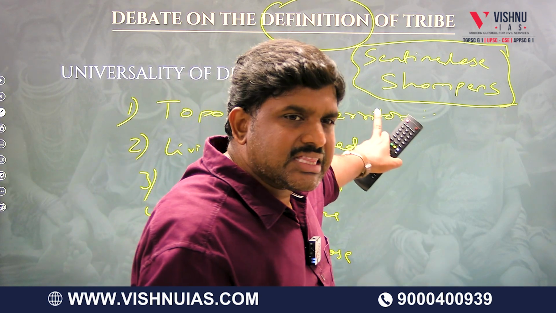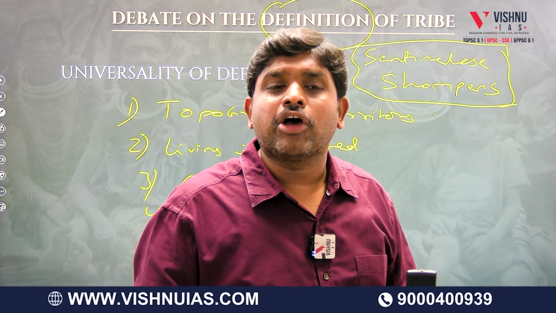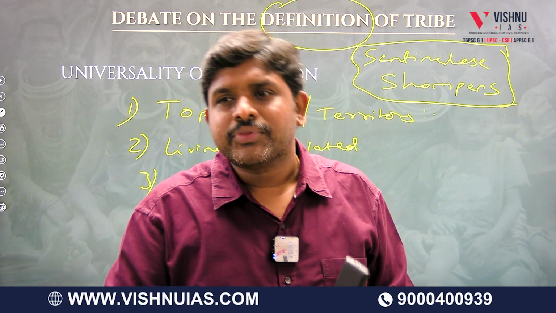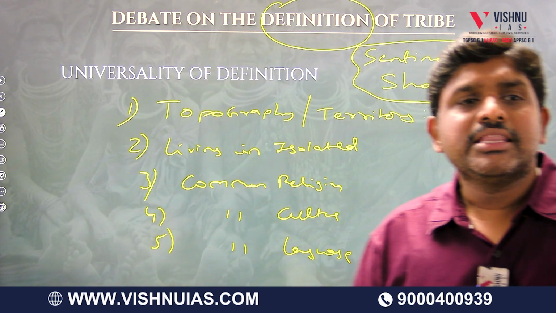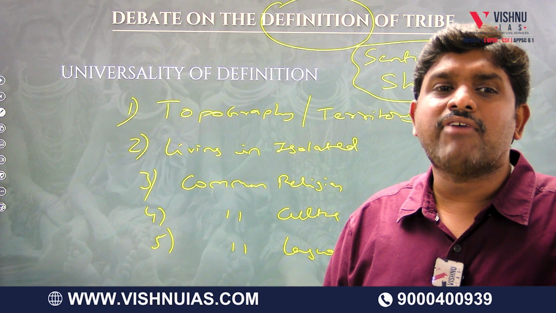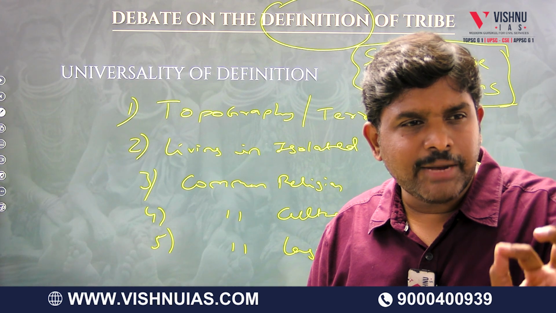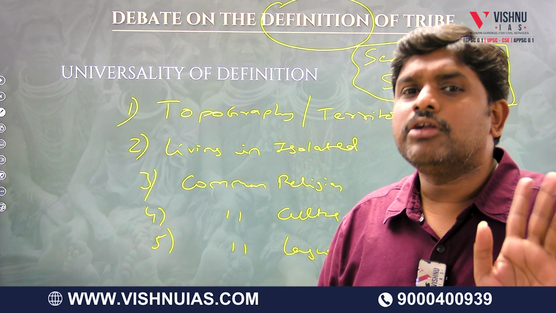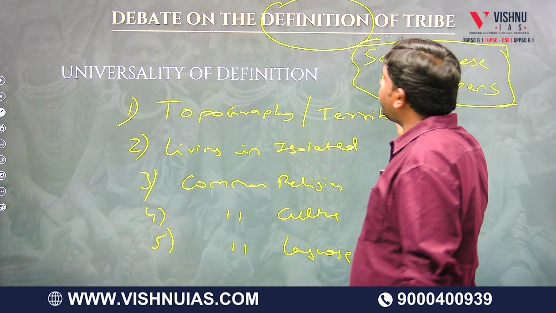Tribal communities like Sentinelese, Shompen, Baiga are still adhering to their characteristics. So we can tell that the definition of tribe is universally valid up to some extent, but not to the full extent. This is the debate on the definition of tribe.